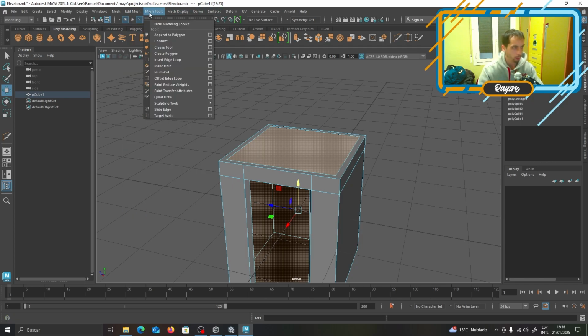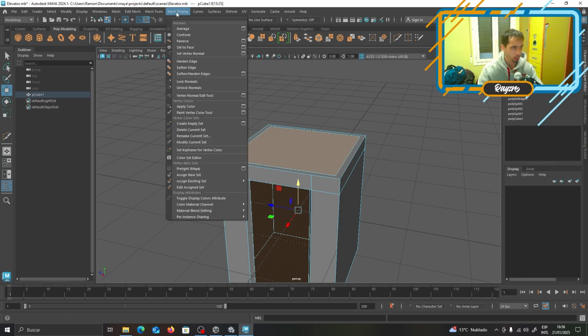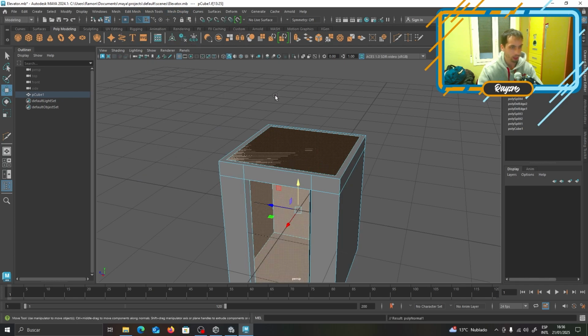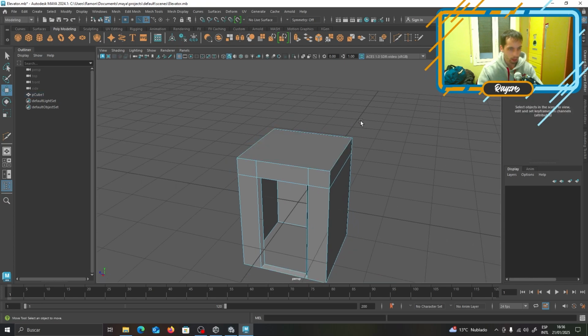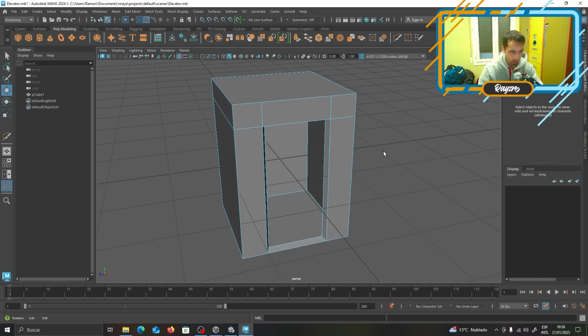Let's go on, Edit Mesh. Reverse. It was Reverse, Flip. Mesh Display, Reverse. Here you go. Now grab this. We drop it back. And we have a wonderful elevator ready to be used.